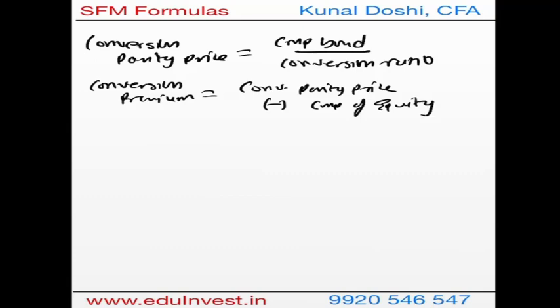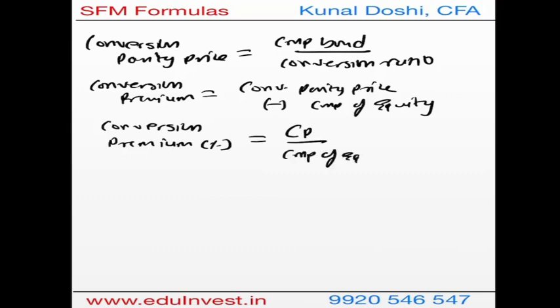This will give me the conversion premium in rupee or dollar terms. If I want to find the conversion premium in percentage terms, my formula will be the conversion premium, which I got from the above, divided by current market price of equity times 100. I will get the answer in percentage.